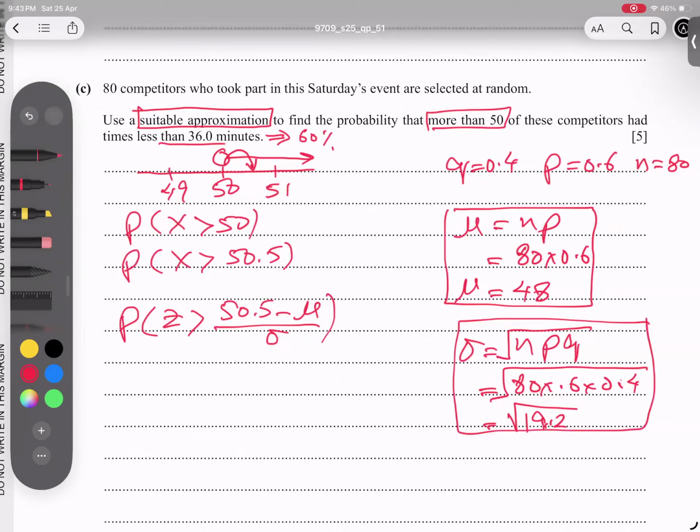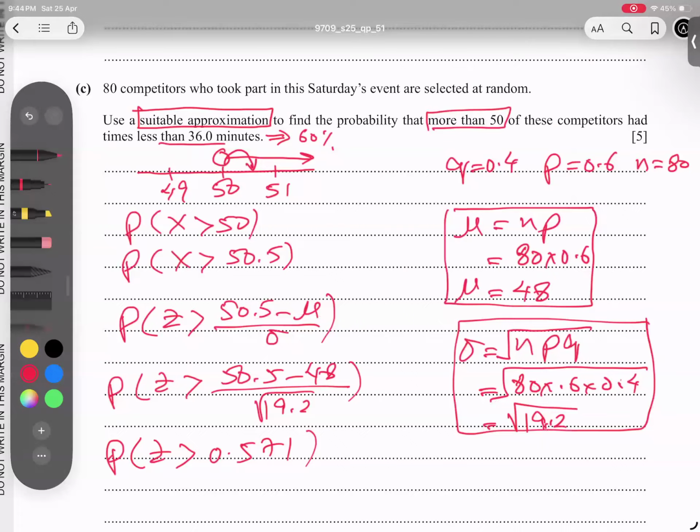And students, now what to do when I plug in all these parameters? 50.5 minus 48 over root of 119.2. So this is 50.5 minus 48, and when we divide this, we are getting 0.571.